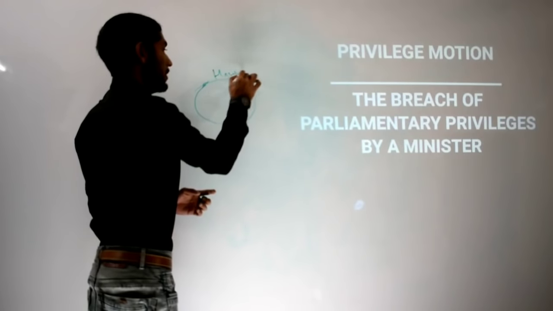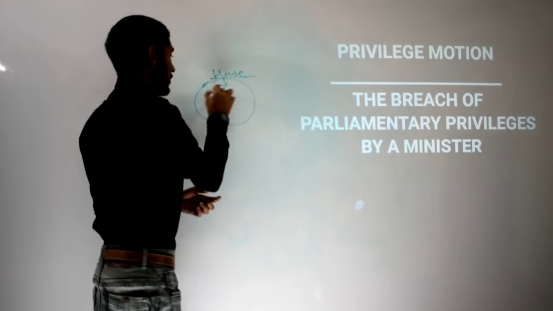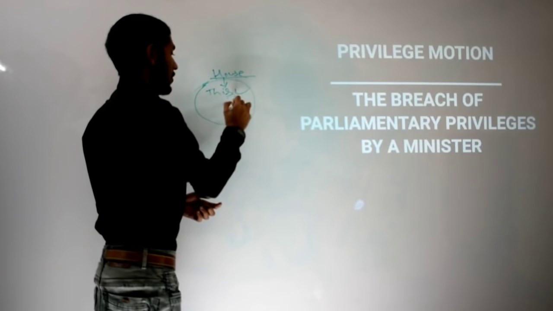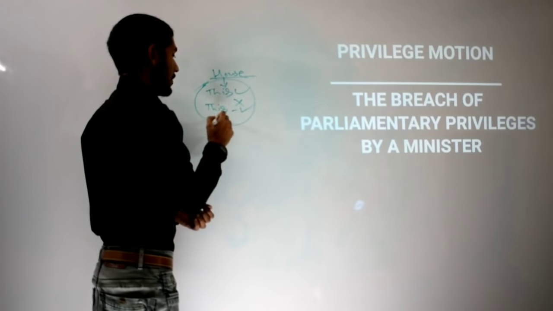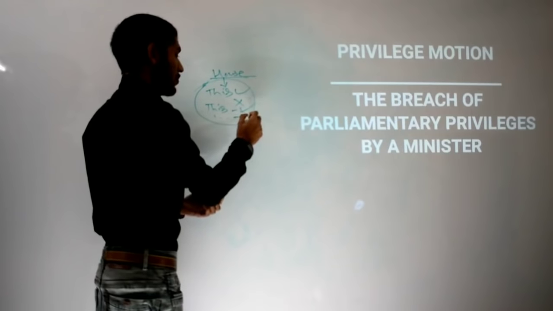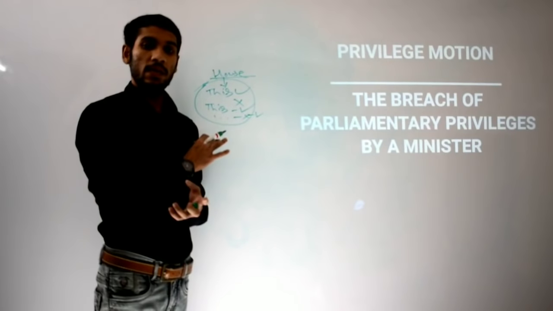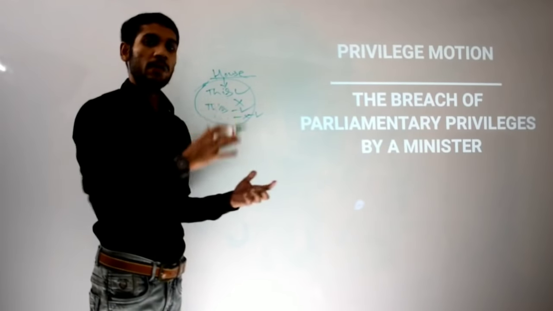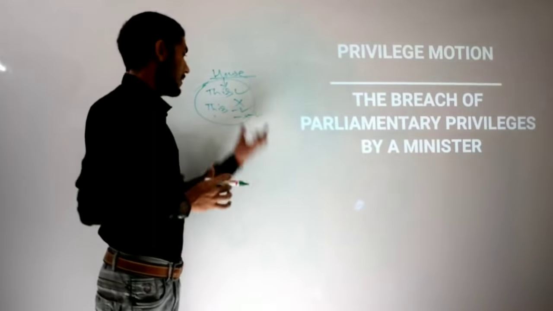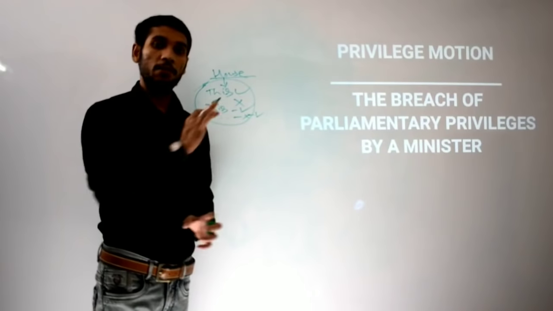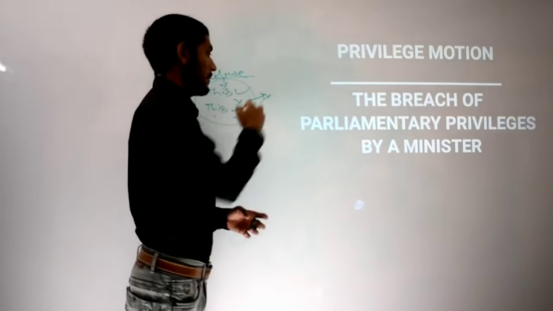If it is your house, I am talking just about a house, then it is a privilege of this house that this thing is allowed in this house, that is not allowed. This member is allowed to do this kind of activity only, this member is not allowed this activity, this member is allowed certain other activities. These kinds of privileges may be given to each and every member of the house. But in the House of Parliament of India there are certain privileges, and you cannot breach them. Breach means you cannot break those privileges, you cannot cross the limit of those privileges. Fine.